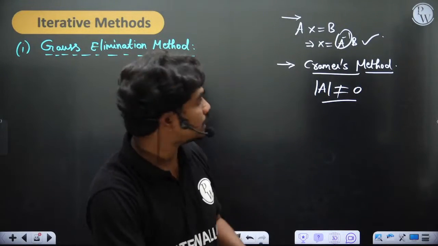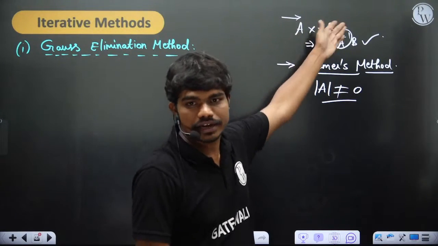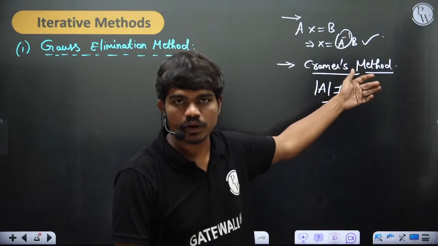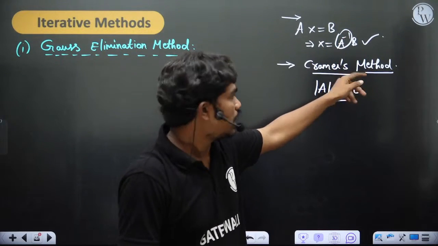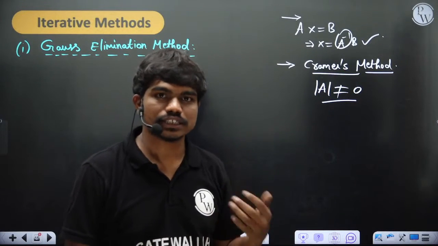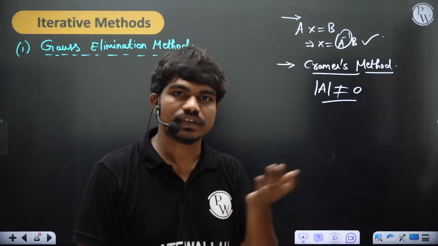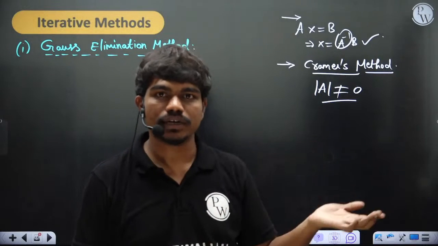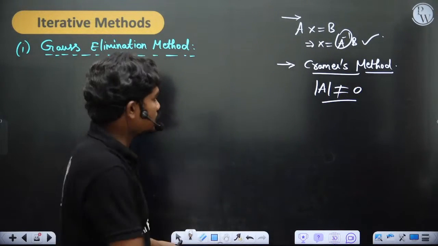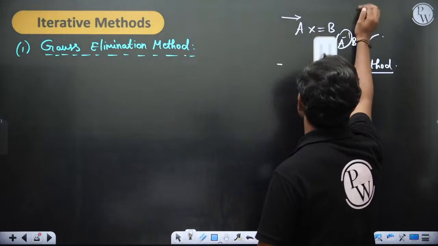This is the direct method. If Ax equal to b, then x equal to A inverse b. You'll calculate A inverse, multiply it with b, and you'll get x directly. But this can happen only if A is non-singular, and similarly Cramer's rule is also applicable only if the determinant of the matrix is non-singular. Otherwise, if the determinant is singular, you'll have zeros in the denominator, which couldn't solve your system. Anyway, these are some basic stuff which you might have learned.